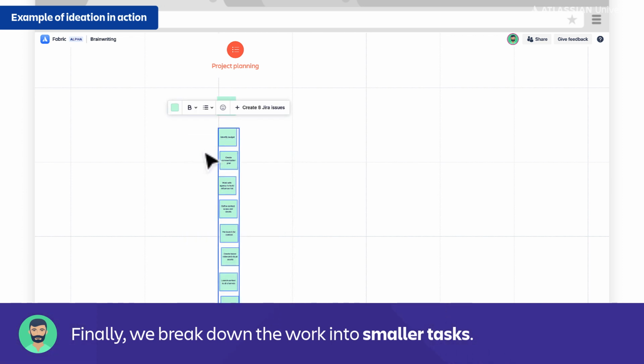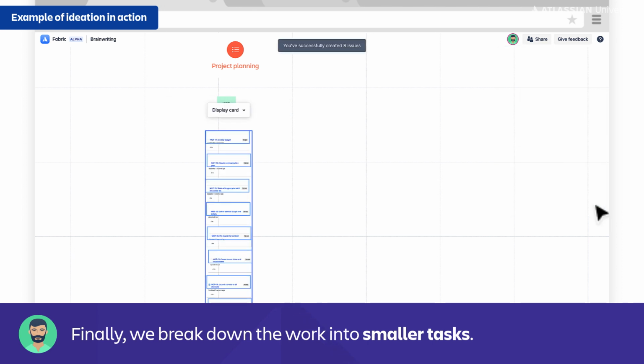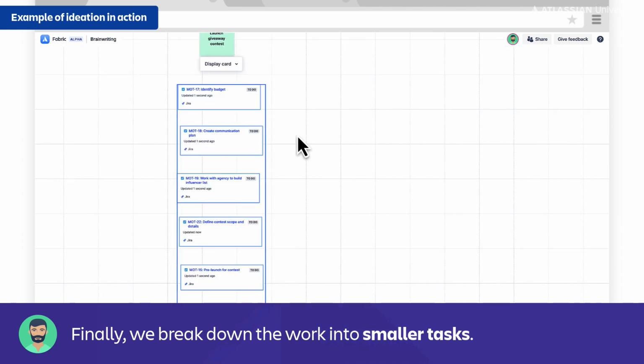And because we're in an Atlassian tool, you can see this little thing pops up where we can create Jira issues directly from within a whiteboarding tool. So we're going to do that. Going to make sure that our site and our project are correct, which they are. And we're going to select create. So now all of these are Jira issues that will be over in our Jira Work Management project to help us track the work. All right, so there it is. We've gone through each of the 3 types of ideation using both sync and async tools and techniques.